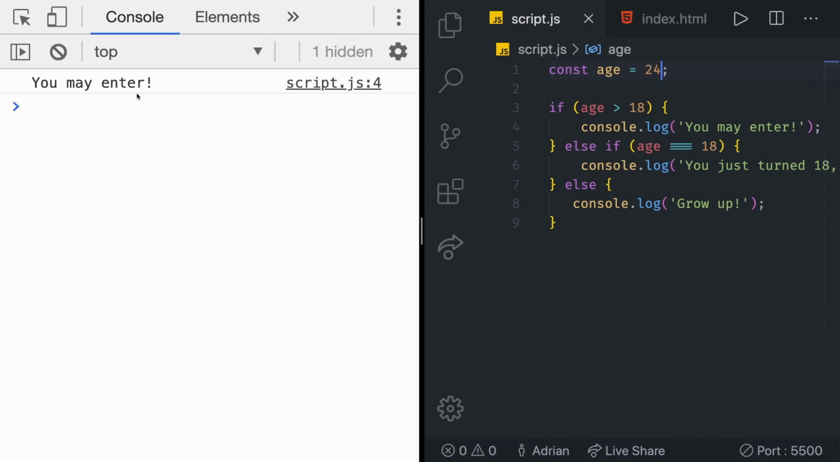We save it and we get "you may enter" because the age is more than 18. If we change it to, for example, 15, a little boy trying to enter the club, we get "grow up." That's it. And if we make it exactly 18, we get "you just turned 18." That's it. On this little example, you just learned one of the key concepts of all programming languages.